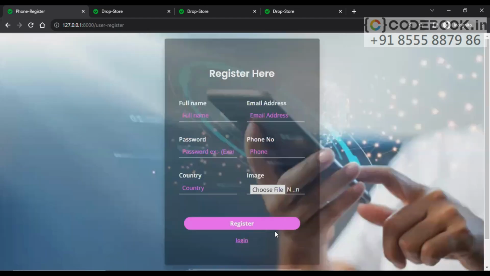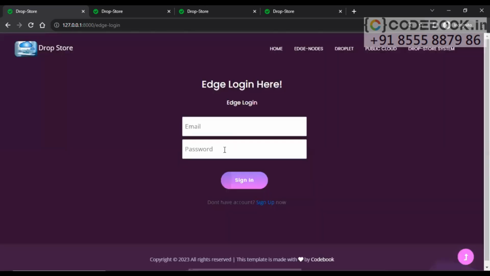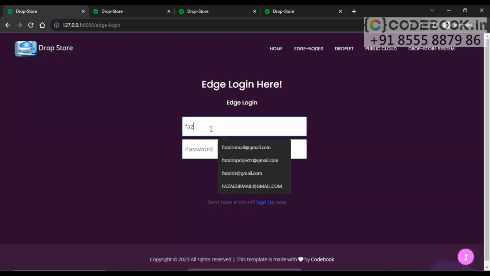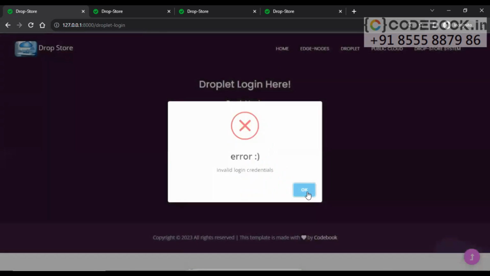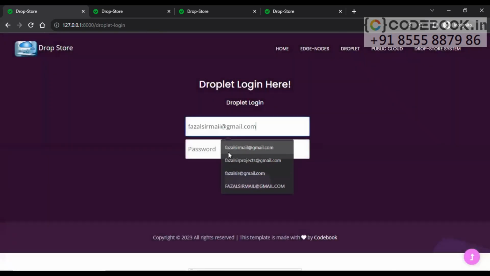Registration is completed successfully. Let's go to login and try to perform the login here. What if I give a wrong password? Let's see what will happen. Invalid login credentials. Let's try now with the correct password.